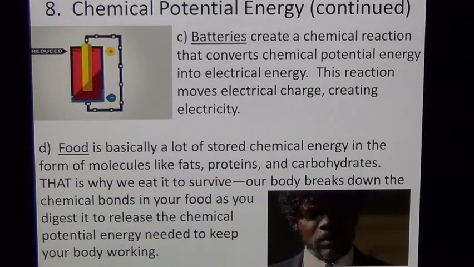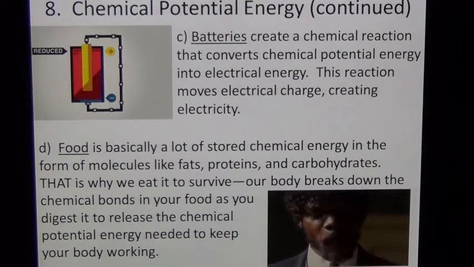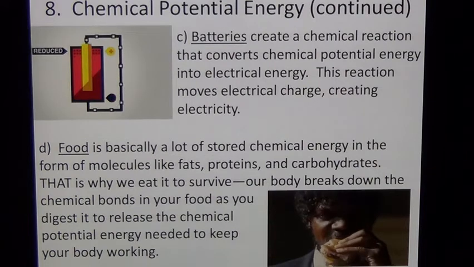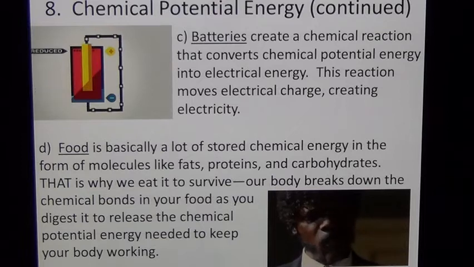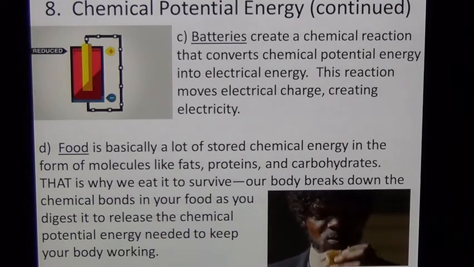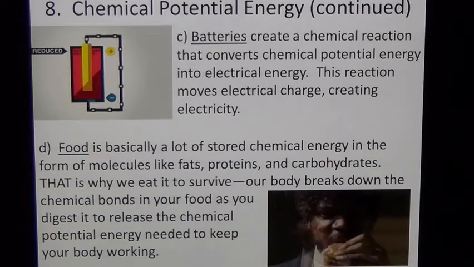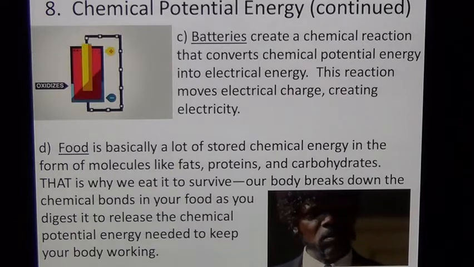Another type of chemical potential energy is in batteries. Batteries have chemicals inside them, and when you connect one end of the battery to the other side, a chemical reaction starts to take place, and what that does is it moves electrons, electrical charges, from one end of the battery to the other. So batteries run off of chemical energy and convert it into electrical.